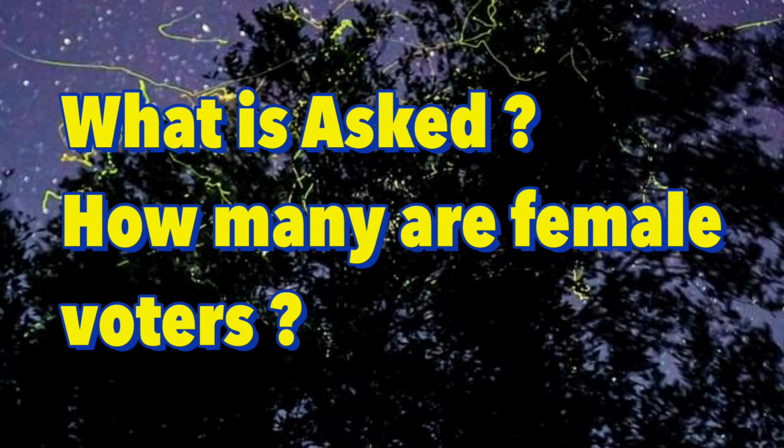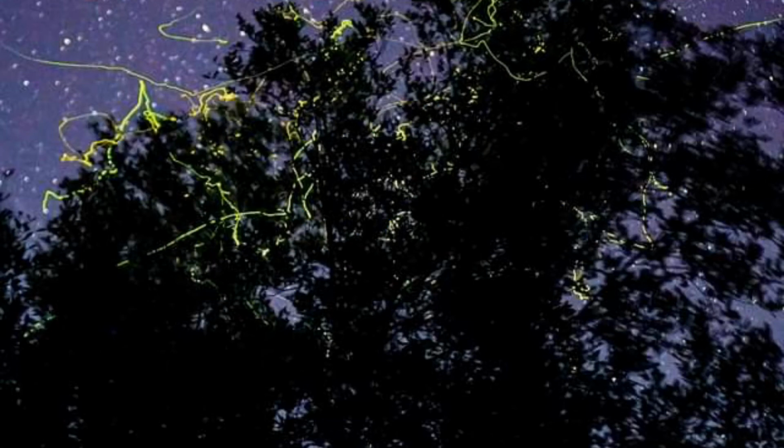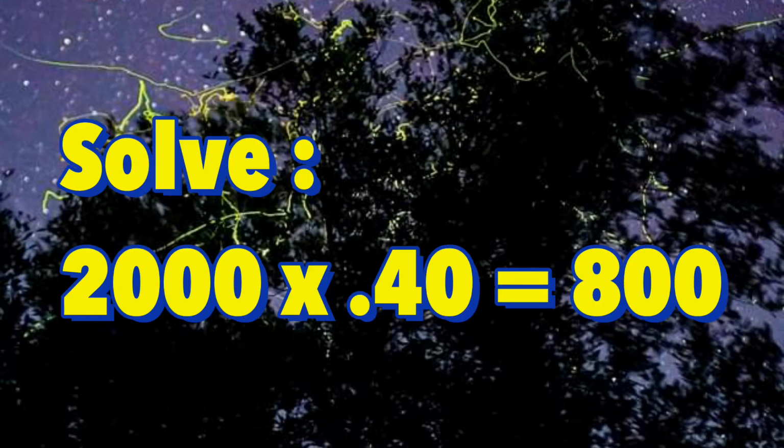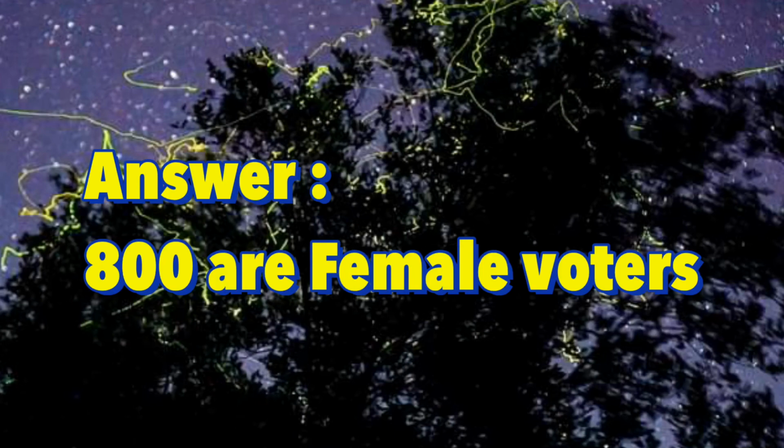So a while ago I told you that the 2,000 voters is equivalent to 100% minus the 60%. So we have 40% equivalent to female voters. Now we are going to multiply 2,000 times 0.40, because the 40% in decimal number is equal to 0.40. Then the result is 800. So our complete answer is 800 are female voters.